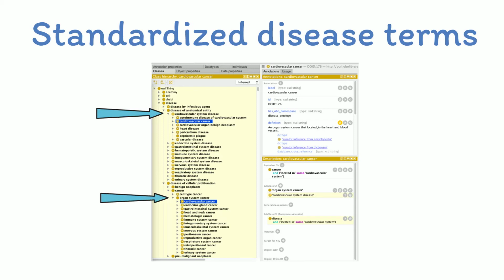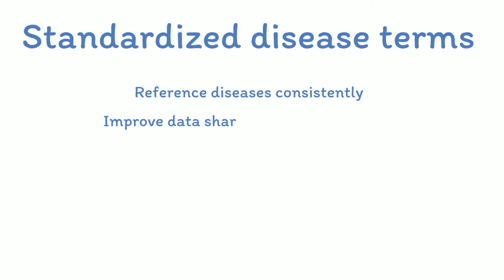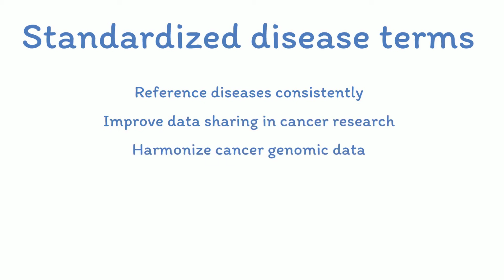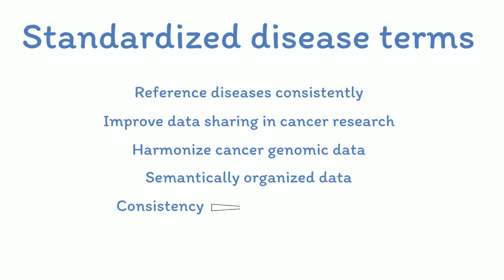organ system cancer. Standardized disease terms allow other resources that utilize the Human Disease Ontology's disease terms to reference diseases consistently, improve data sharing in cancer research, and harmonize cancer genomic data. Standardized disease terms provide semantically organized data, and as such, bring data together in a more consistent way for improved analysis. In this video, we will discuss how resources and tools involved in cancer research employ the Human Disease Ontology.